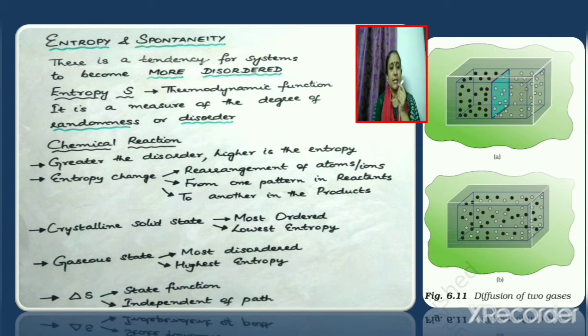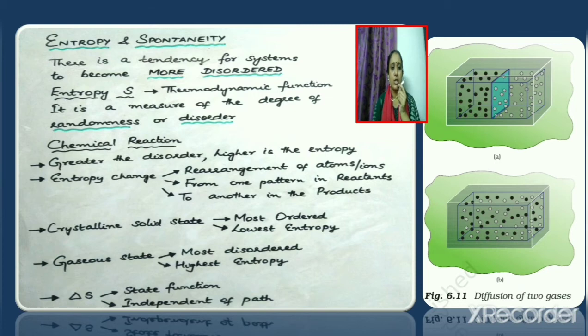Now for that, consider the figure given here, which represents the diffusion of two gases. Let the two gases A and B be taken inside a container and let the container be provided with a partition. And let molecules of A be present on the left hand side and molecules of B be present on the right hand side. So if the container is provided with a partition, we will be very sure that if we pick a molecule from the left hand side, it will be of molecule A, and if we pick a molecule from the right hand side, it will be of molecule B.